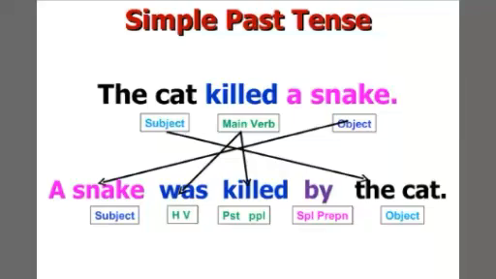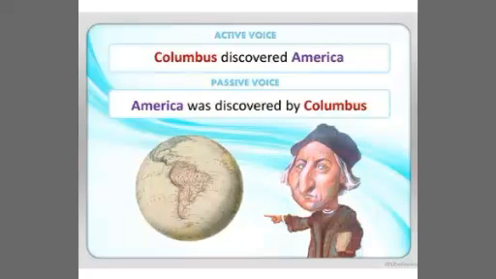Now look at some more examples. The cat killed a snake. A snake was killed by the cat. Passive voice sentence. Columbus discovered America and America was discovered by Columbus. This is passive voice. This much in this lesson.